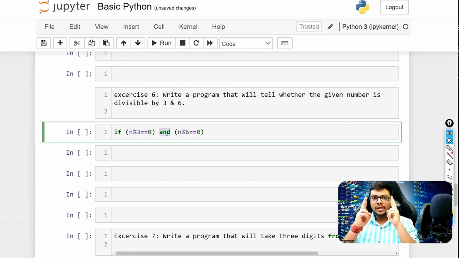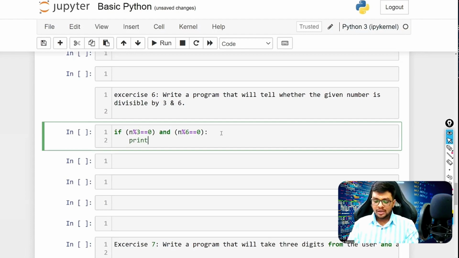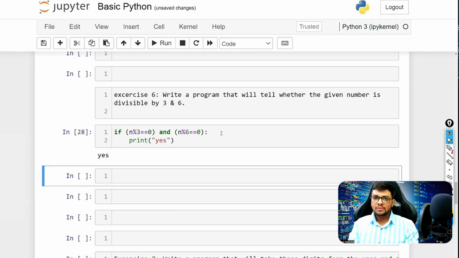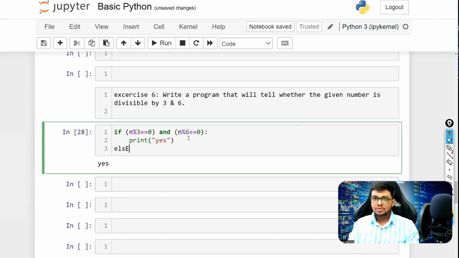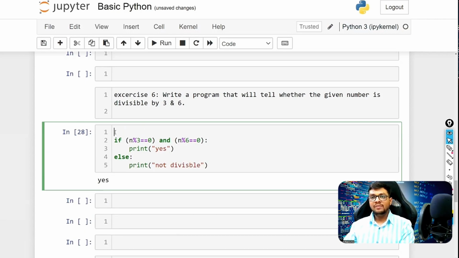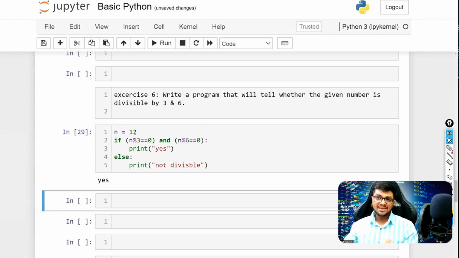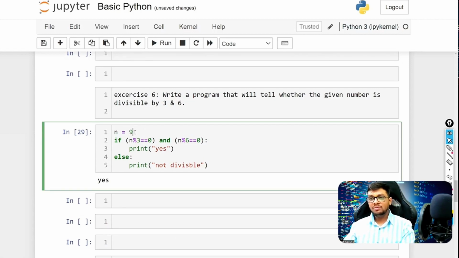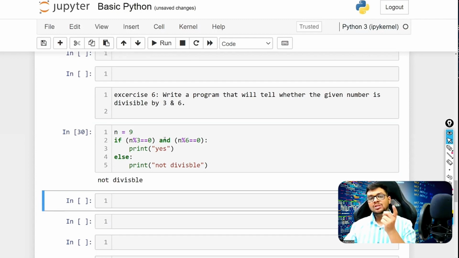N is used to check two conditions, 3 divisible and 6 divisible. If it is both divisible, print yes. You can write your print statement, I'm just making it simple. And else, print not divisible. Okay, and we can keep n values. Let's say 12 is divisible by 3 and 6 both. So let's see that. Yes, it is divisible. If I make it 9, which is not divisible by 6, it would say not divisible.